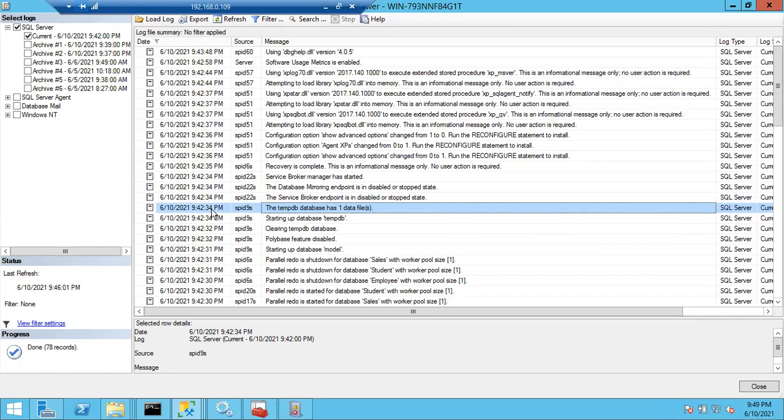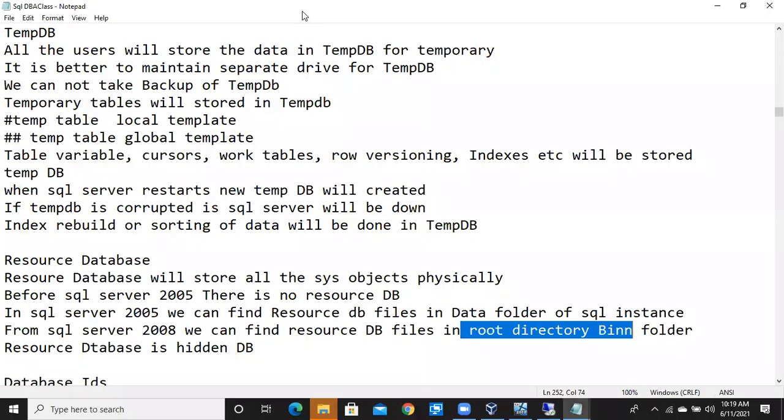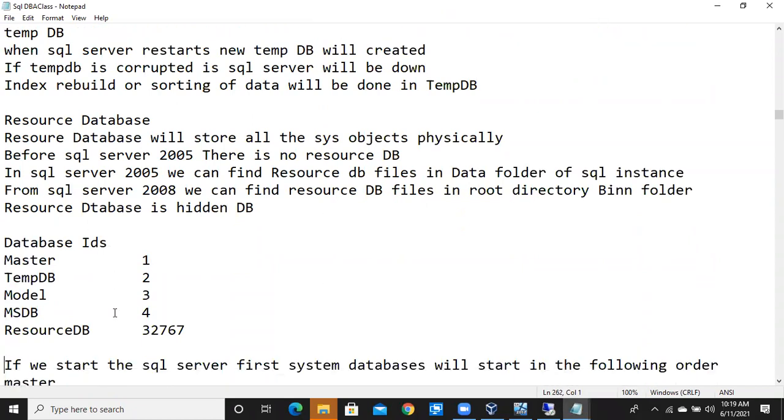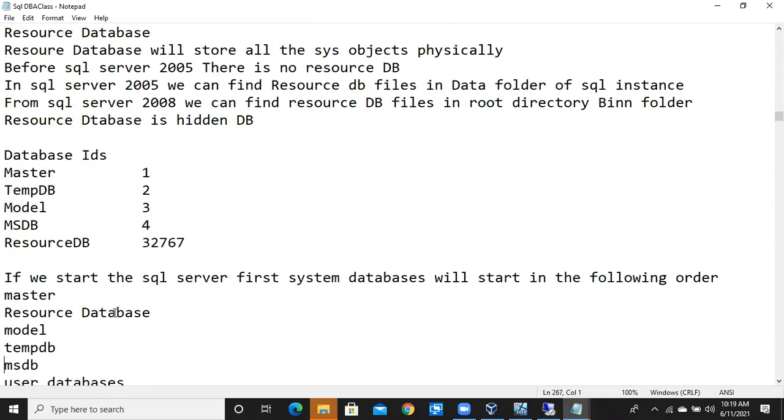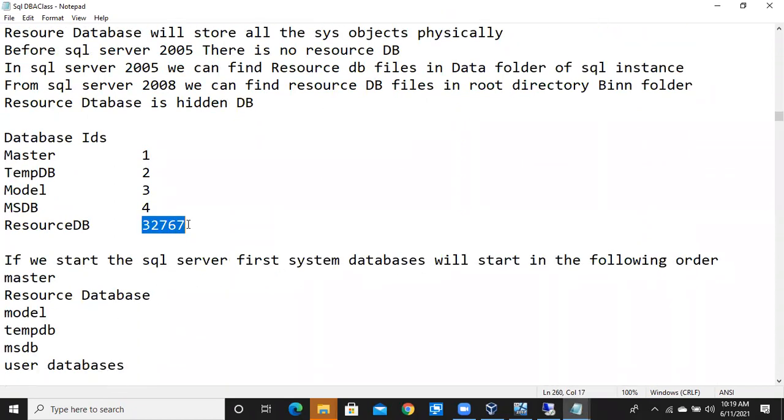In the next class I'll ask you the IDs, the startup parameters, and the order of starting the system databases. So just try to prepare. We have already provided the documents to you, the same document. Everything is clearly mentioned there. Database IDs: master 1, tempdb 2, model 3, msdb 4, resource database 32767.